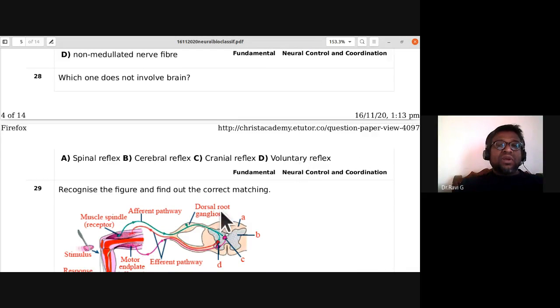Which one does not involve brain? Okay, spinal reflex, cerebral reflex, cranial reflex, voluntary reflex. So the answer is, for the 28th, A, spinal reflex.